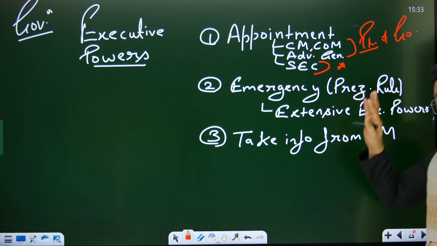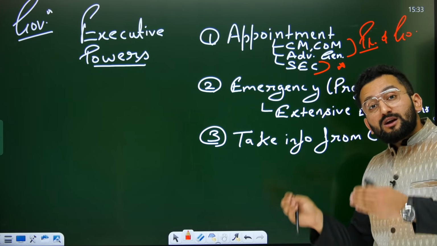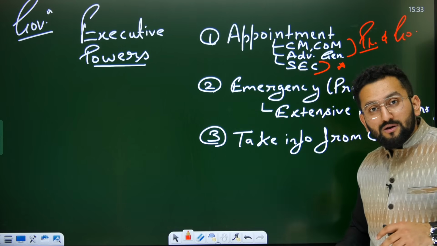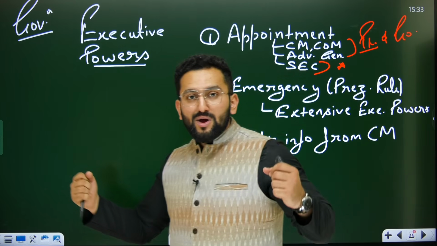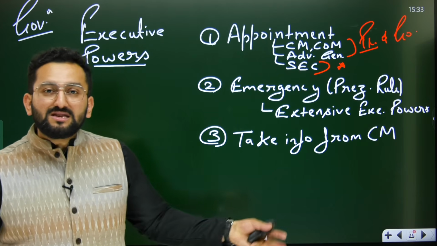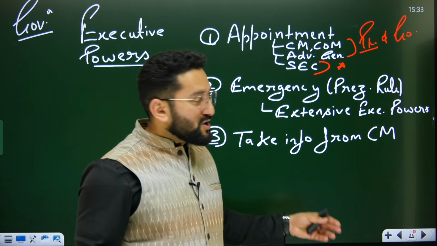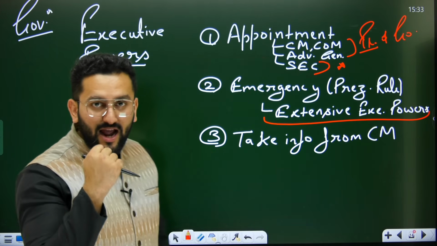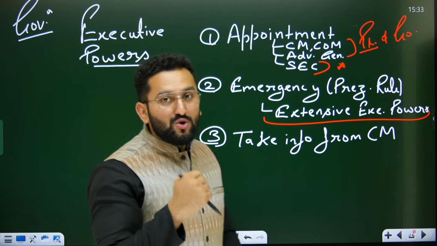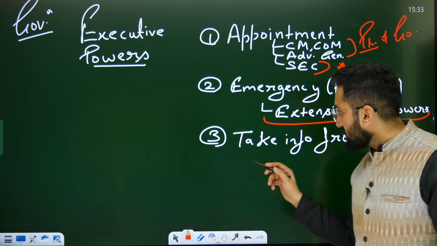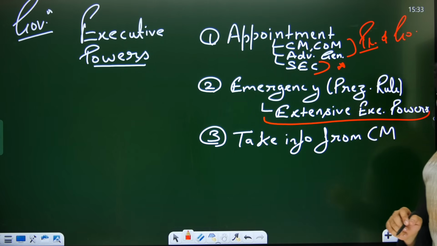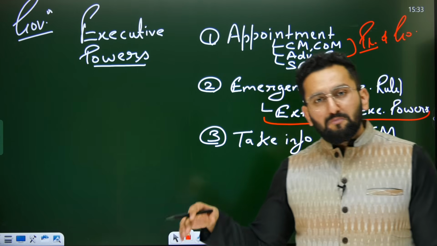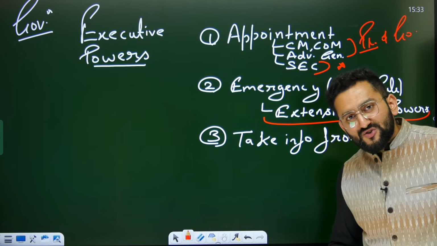And if these recommendations are accepted by president and president rule is imposed, now governor would be like, now extensive power is with me. Who is CM now? So it means extensive executive power will come in the hands of governor if president rule is imposed. Then governor can take information from CM regarding the legislative actions which they are planning, the bills they are planning regarding administration.